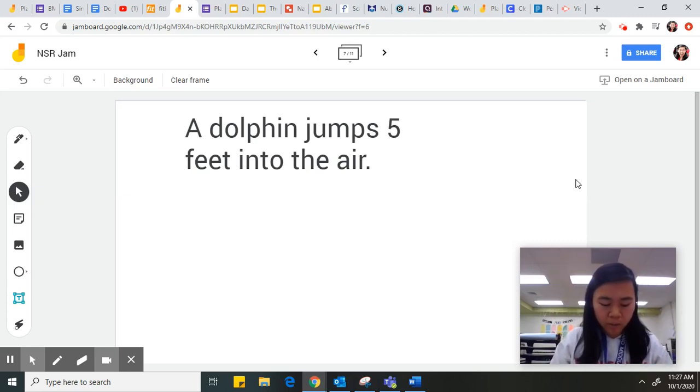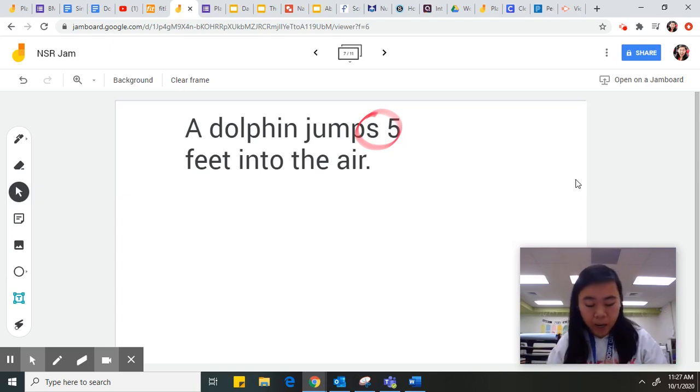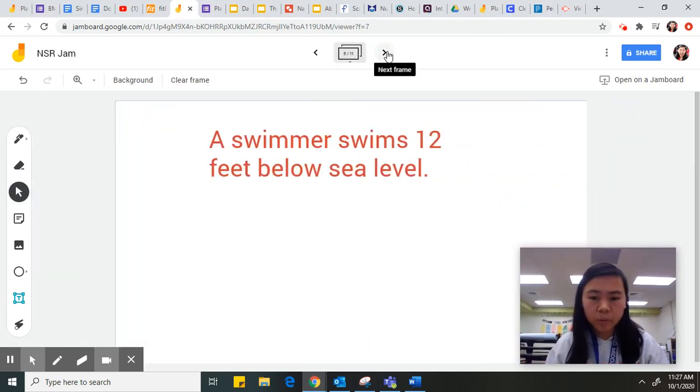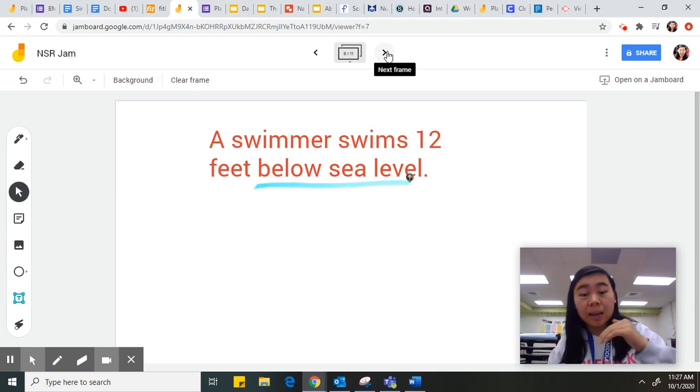And I'm looking at my integer there. My integer is 5. So really the only thing that I have to do is figure out, is that a positive number or a negative number? And I know that he's jumping up, so that's going to be represented by a positive 5. Let's look at another example. A swimmer swims 12 feet below sea level. Okay, so we're still talking about the water for this example. A swimmer goes 12 feet below sea level. I know that below sea level is a negative word. I'm going down into the water, deeper into the water.